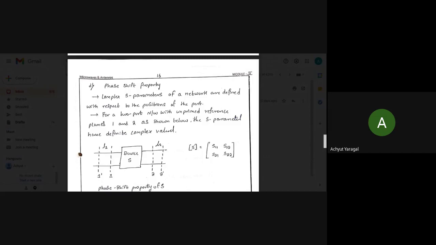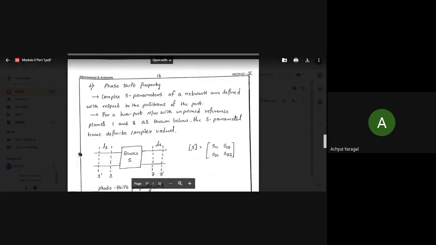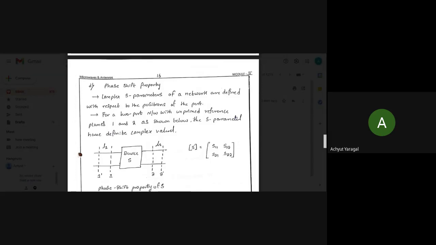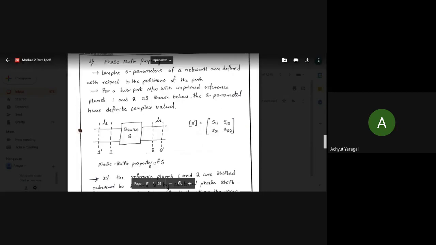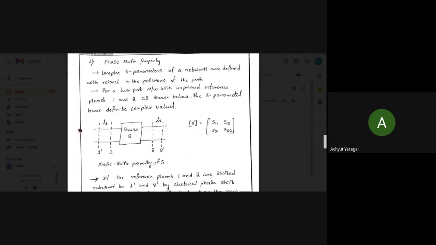So using the dielectric slab length and the wave velocity of the signal, based on these two things, we can change the phase of the signal that has been transmitted. Now for this property, we have one small diagram here: device S, with L1 and L2, and reference planes 1 and 2. If the reference planes are shifted from plane 2 and plane 1 to 1 dash and 2 dash respectively,